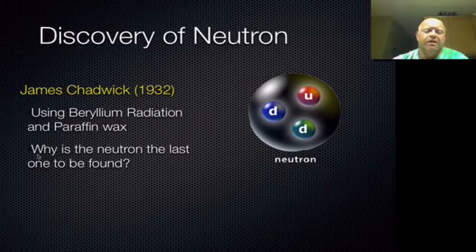So the question kind of arises, why is the neutron the last one to be found? Well, if you think about it, the first two particles found were found because they had a charge to them. So electrons are negatively charged, protons are positively charged, and we were able to use that charge to basically pull them out and to identify them. Neutrons are neutral, so with no electric charge, they're much harder to determine and figure out.